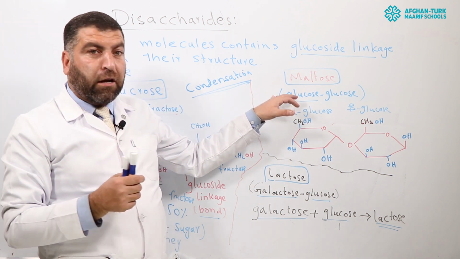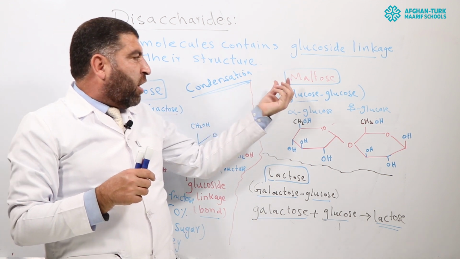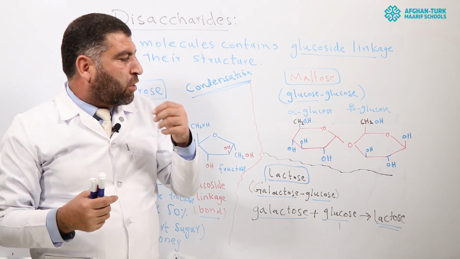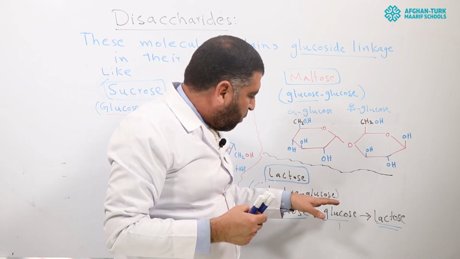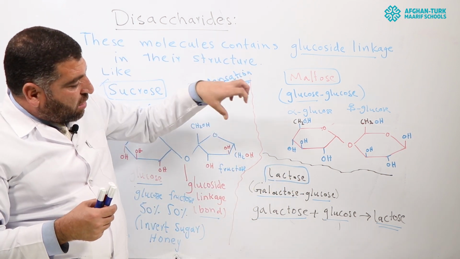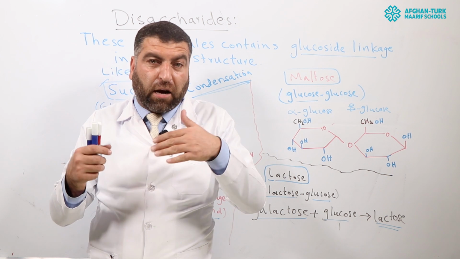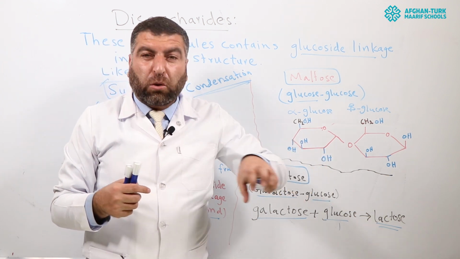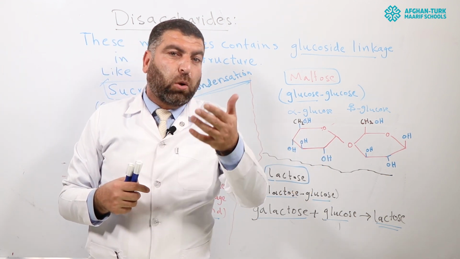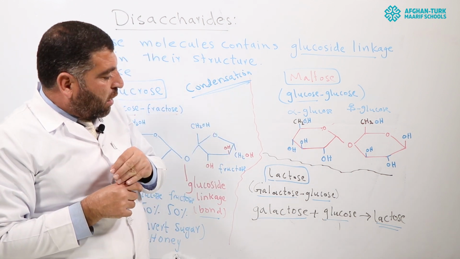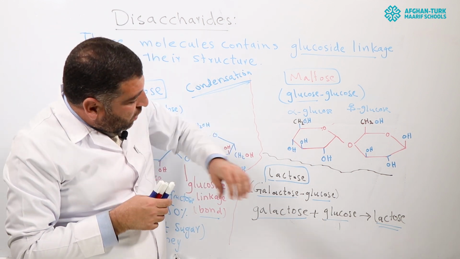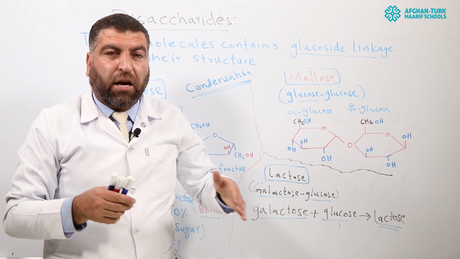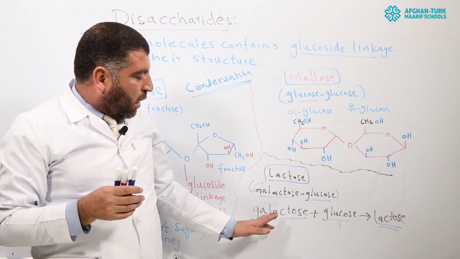Similarly, maltose is present in fruit. When fruit is ripened, it will change into maltose. Why are fruits sweet? Because they contain a huge amount of maltose. And galactose and glucose combine to make lactose. So inside the mammary glands of mammals, these two, galactose and glucose, combine together to produce milk lactose. So lactose is produced inside mammals from the combination of galactose and glucose. So lactose is basically a disaccharide of glucose and galactose.